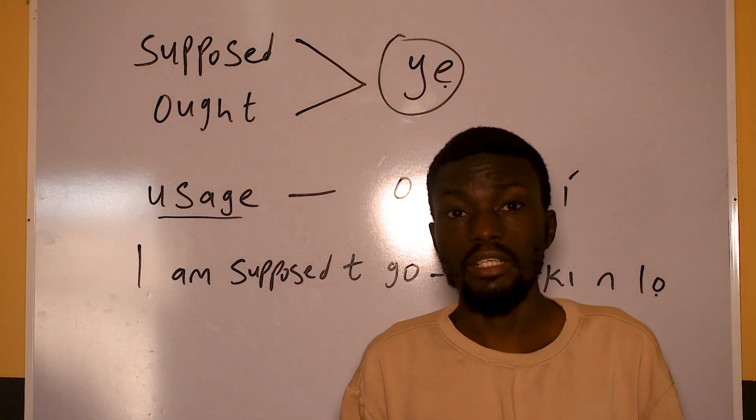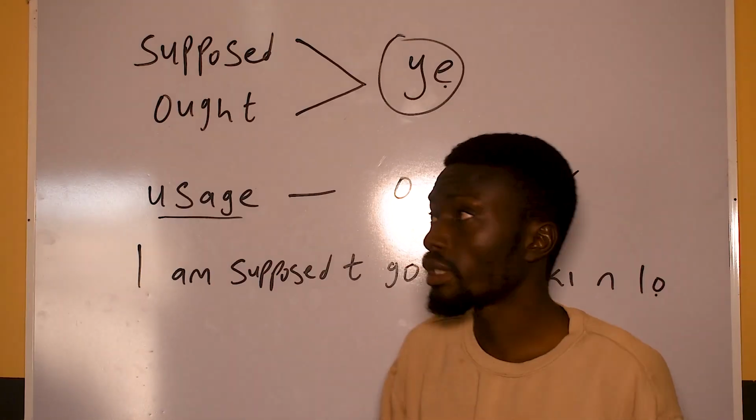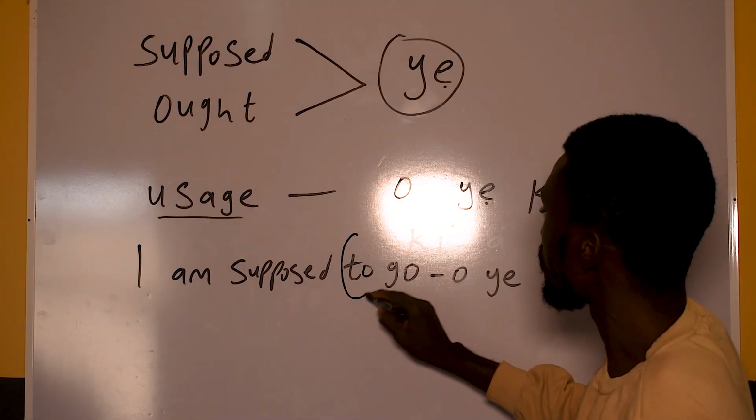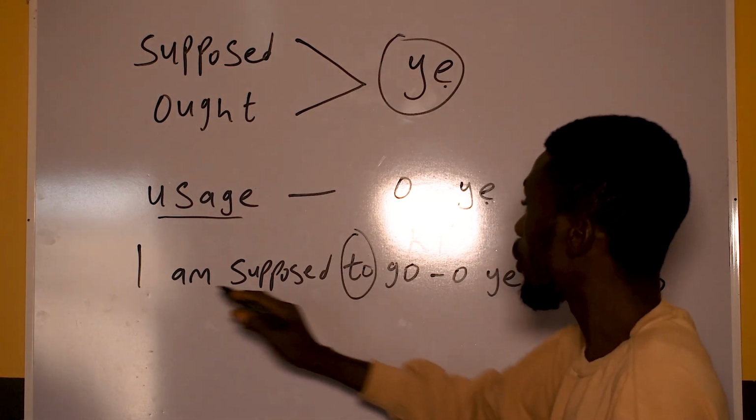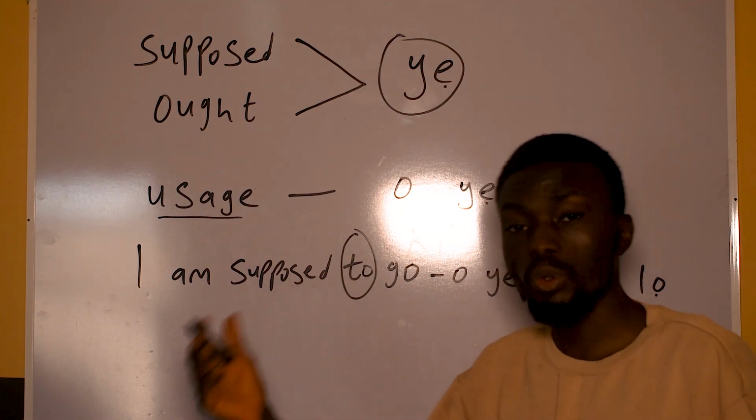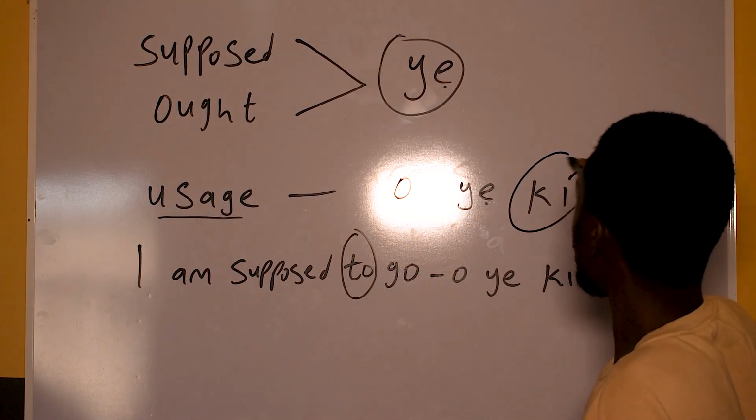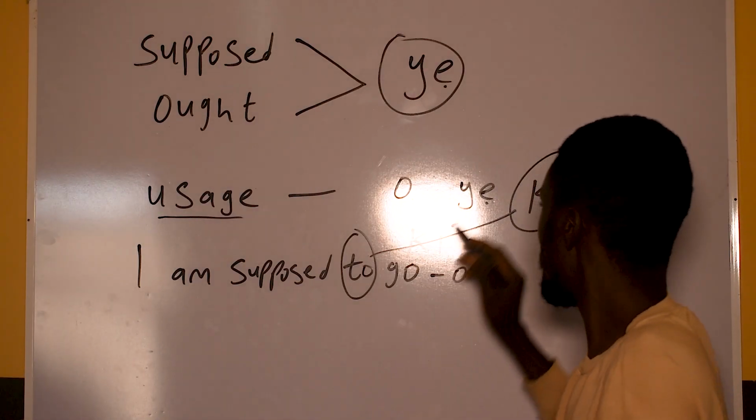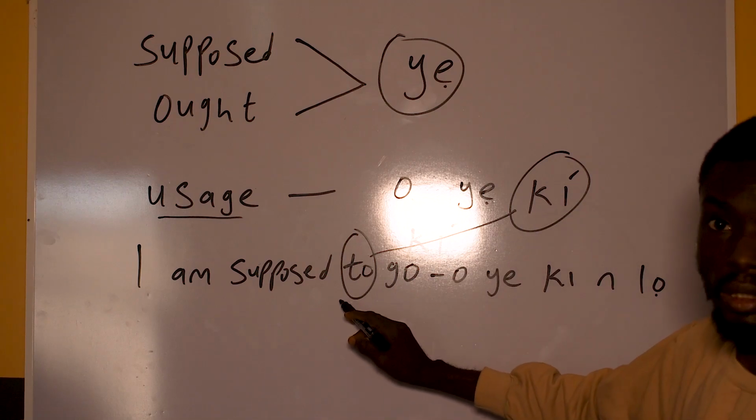Even in English, whenever you use suppose and when you use ought, it collocates with a word. Most of the time, you use supposed to. This to will always come in the environment of suppose, or I ought to. I'm supposed to. So in the same thing with Yoruba, this ki is like the to in the English language.